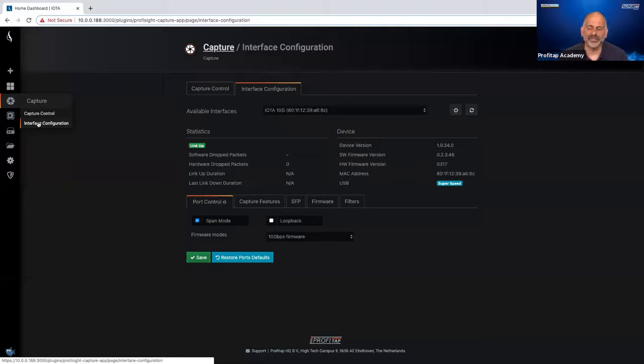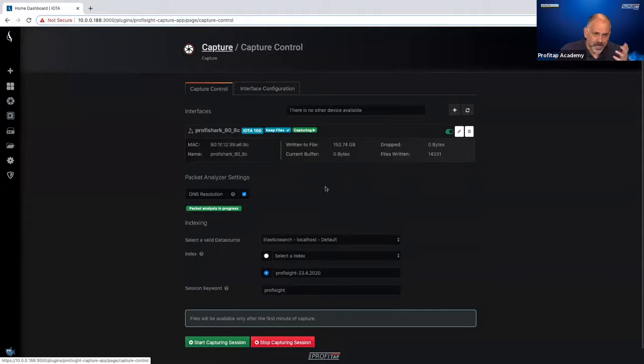But in both cases, I can put these in line to do a capture, or I can turn on this span mode right here. The span mode allows me to capture on both ports A and B and bring that traffic into the IOTA to start writing it to disk. Now, I've had this running for a few weeks. I've captured 152 gigabytes worth of data, and I've got a 1 terabyte drive to work with.